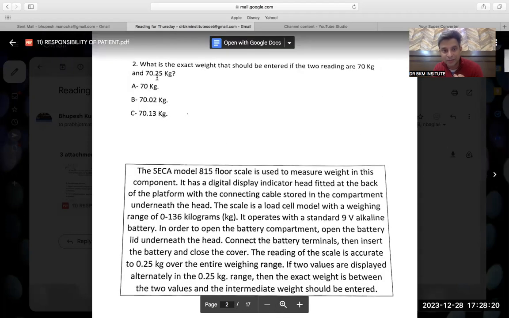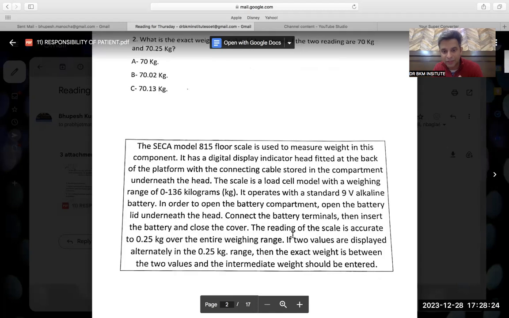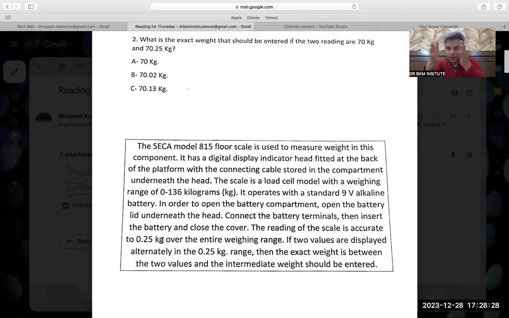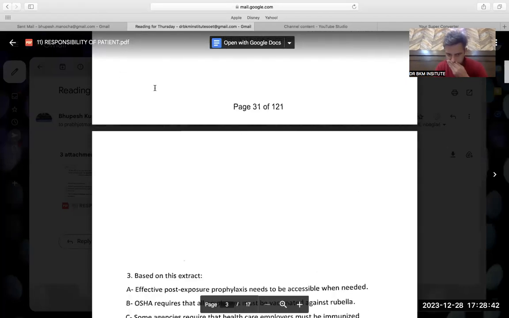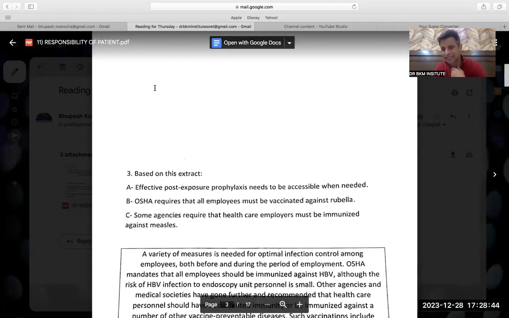Then you match 70 and 70.25. What is the difference? 0.25. So if there is a difference of 0.25, you divide it by half. 25 divided by 2 is equal to 12.5. If you round the figure, it will become 13. So that was again an easy question.